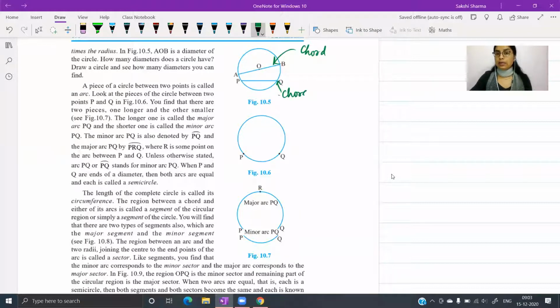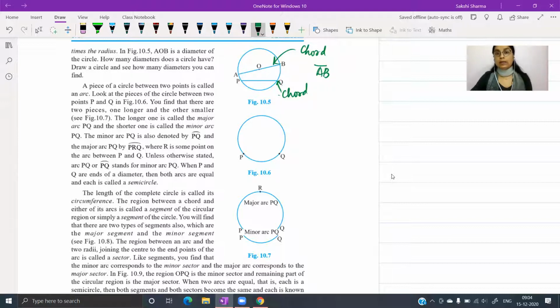Now this may or may not pass through the center. Every chord doesn't necessarily pass through the center, but in case a chord passes through the center, it is in that case the longest chord, and it is made up of two radii forming a straight line segment. So in this case, if you look at the line segment AB, it actually joins points A and B. A and B are two boundary points.